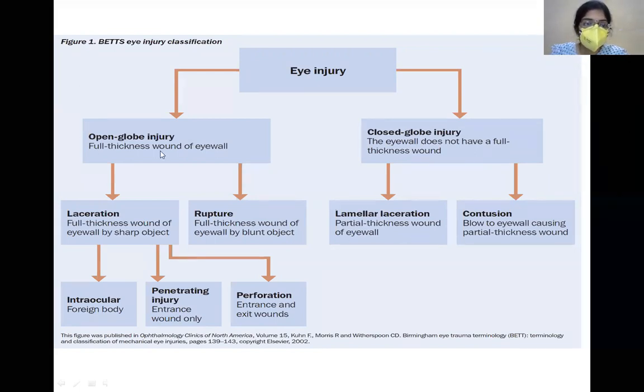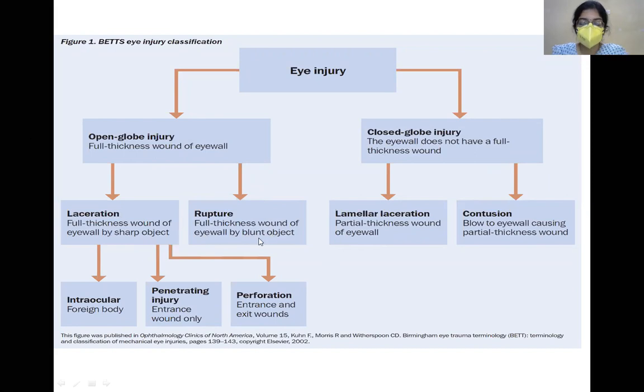Now for open globe injury, there is a full thickness wound of the eyeball. Open globe injury can be further classified into laceration as well as rupture. Now what is rupture? In rupture as well as laceration, the wound is full thickness, no doubt, because it is an open globe injury. But in rupture, it is usually by a blunt object, but in laceration, it is usually by a sharp object.